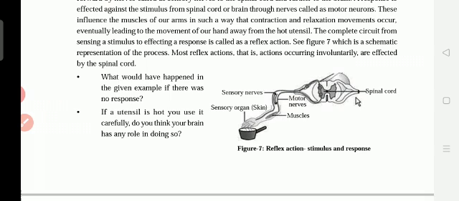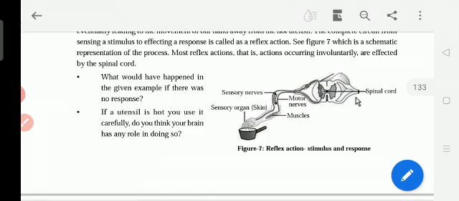Because when we touch the dish it is hot, immediately we remove the hand. Without thinking, in a fraction of time, within not even a second, immediately we remove the hand. So it is the involuntary action.